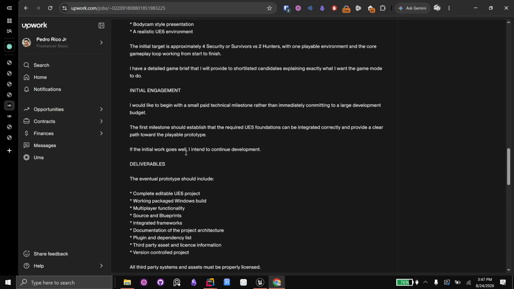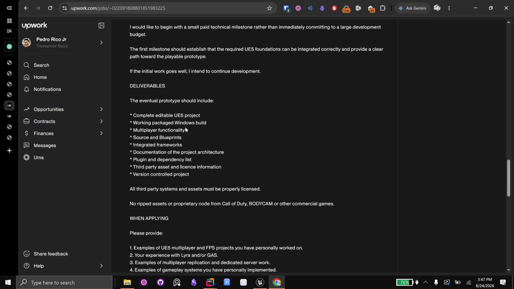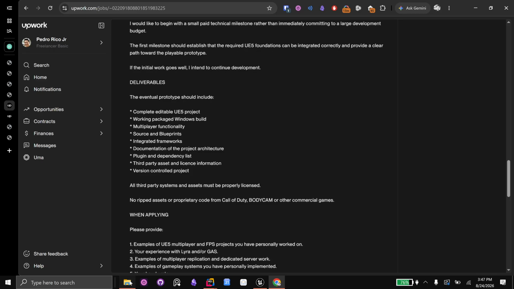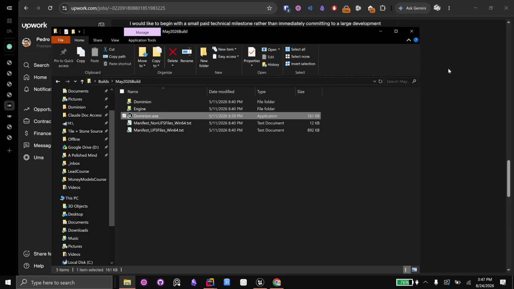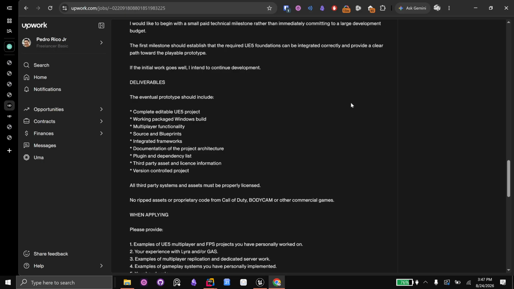And what else? Working packaged Windows build. I mean, that's what this is. A Windows build. Easy. Works in multiplayer. I have source code and blueprints. I think I mentioned earlier there's multiple frameworks in here: the experience manager framework, the game framework, the gameplay ability system, common UI, multiple frameworks. Documentation of the project architecture. I actually have that over here. Let me pull that up.